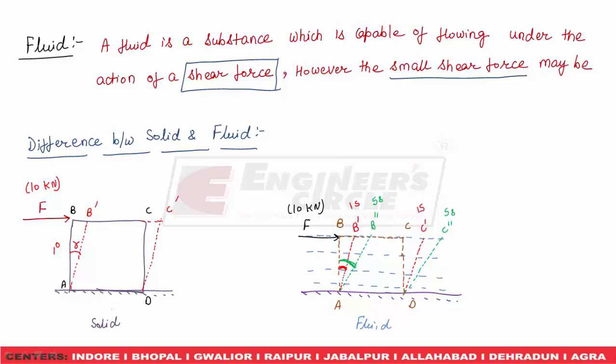In fluid mechanics, for fluids, be it air or liquid, we are more concerned about the rate of shear strain rather than the shear strain. In solids, this shear strain, which we know as gamma, is constant for a constant force. Hence in solids we are concerned about the shear strain.